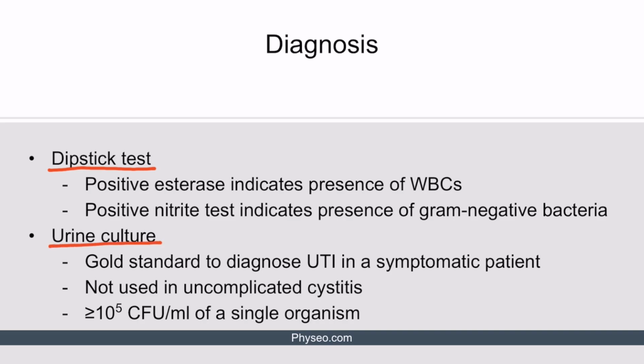A urine culture is the gold standard test to diagnose a UTI in a symptomatic patient. However, this is not used in uncomplicated cystitis, which is usually diagnosed and treated based on typical symptoms and the result of a urinalysis. Nonetheless, if a urine culture is done, the presence of greater than 10 to the 5th power colony-forming units per milliliter of a single organism is diagnostic of a UTI.